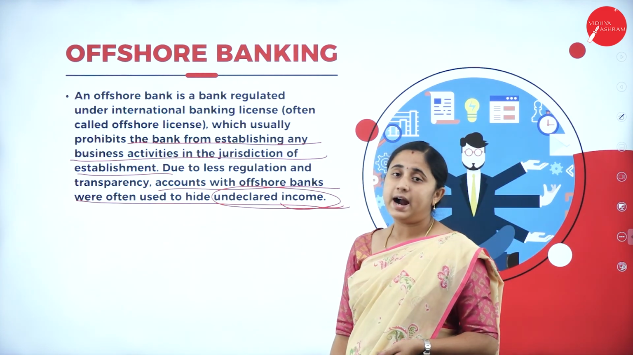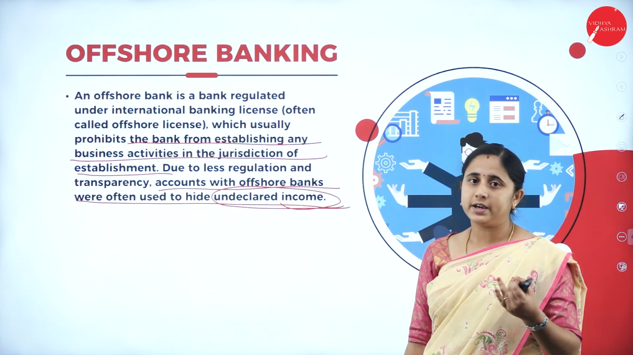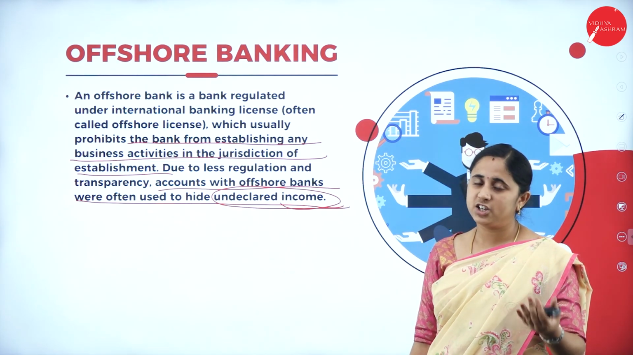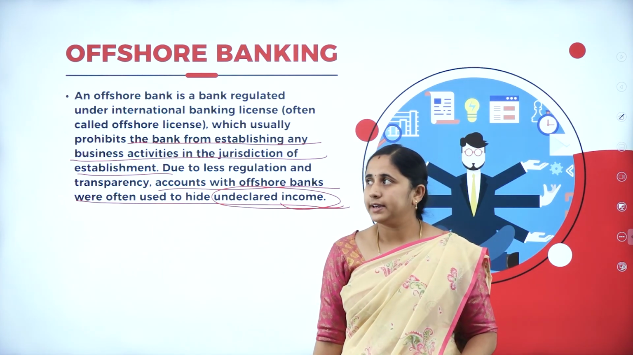So under the banking system, we studied unit banking, branch banking, universal banking, narrow banking, chain banking and offshore banking. So this is all about the banking system.